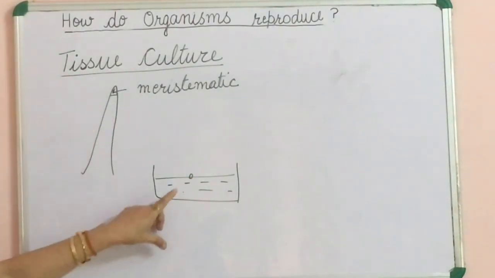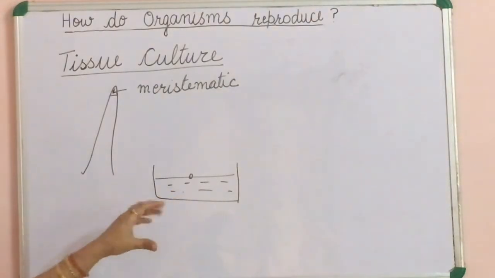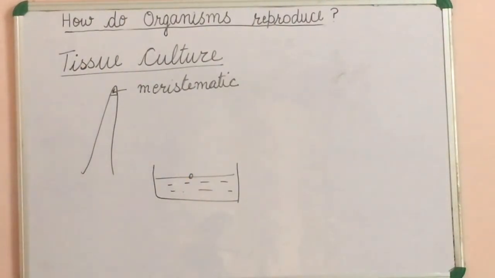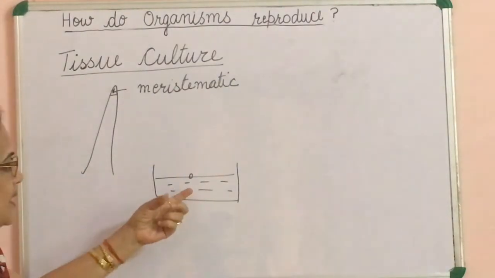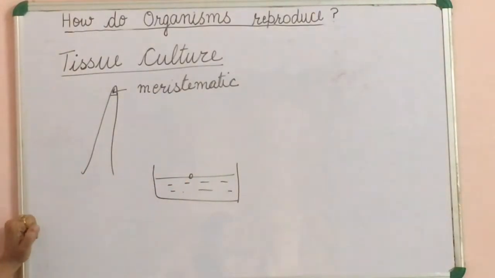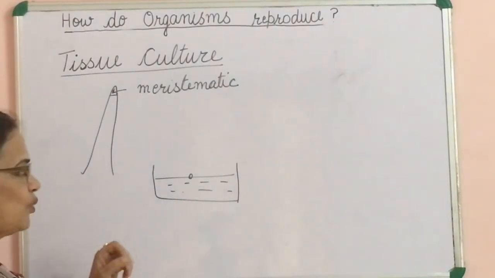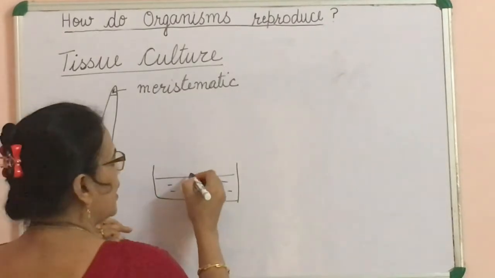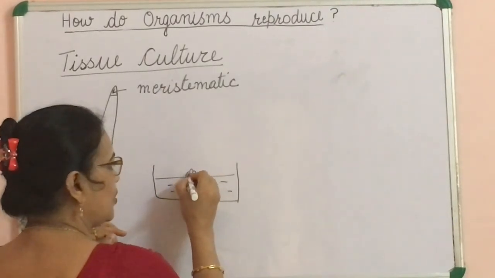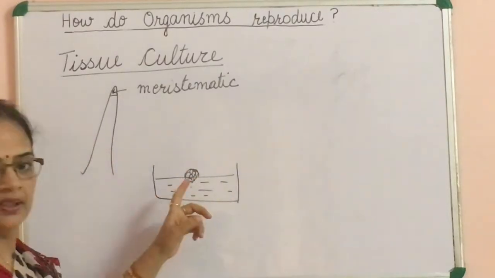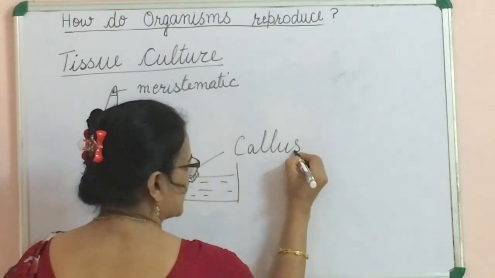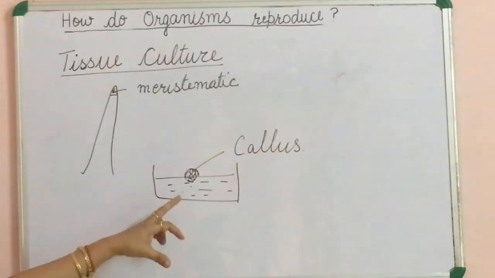This artificial culture medium has plant hormones which increase the growth of these tissues, which increase the cell division. So, in this culture medium, cytokinin or auxins, these hormones are present which increase the cell division in these cells. So, a group of cells is formed here. This is known as callus, C-A-L-L-U-S. The group of cells is known as callus.